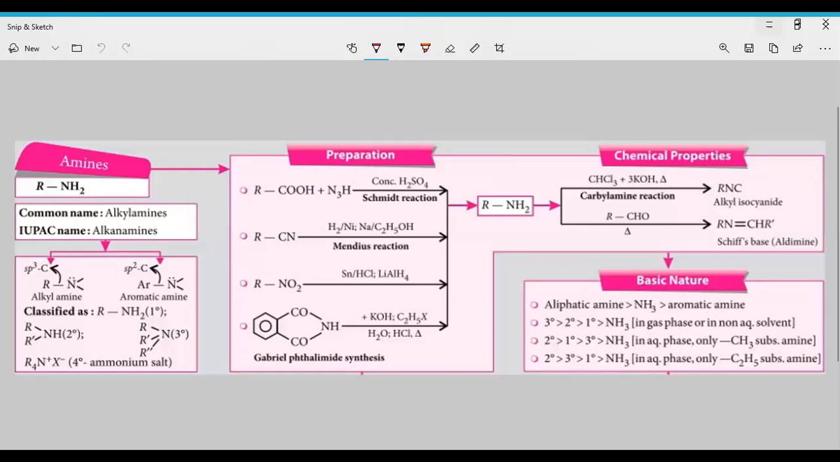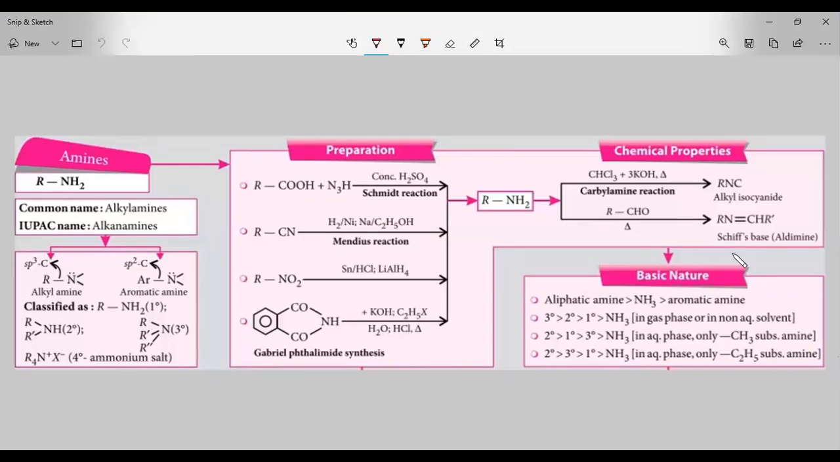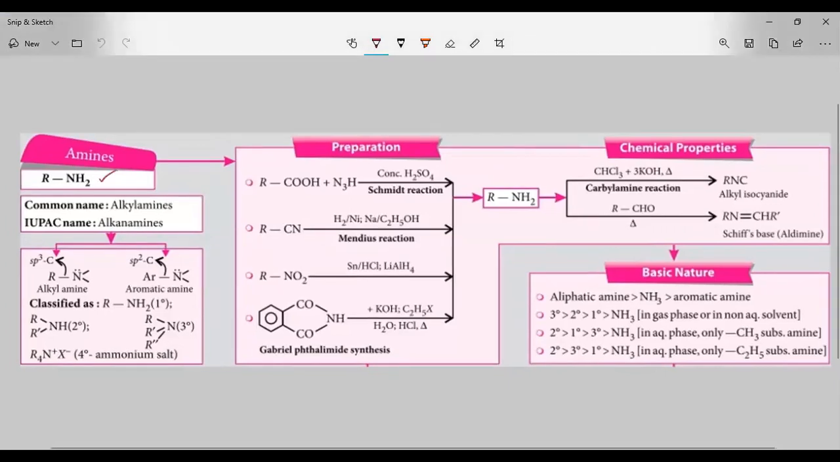Okay, now you see that is preparation of amines. Amines, preparation as well as chemical properties. So let us have a look at the preparation of amines as well as chemical properties. You know that amines have the formula. What is the formula of amines? We have RNH2 as the formula for the amines.